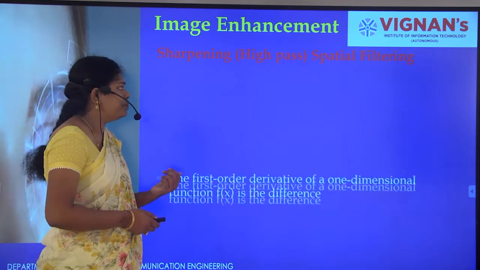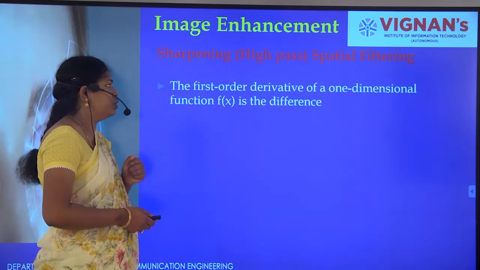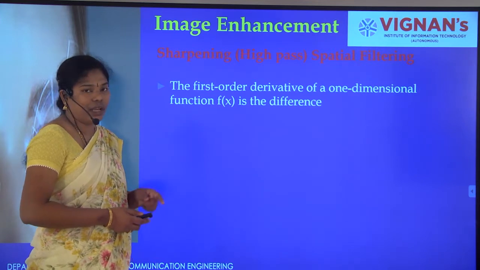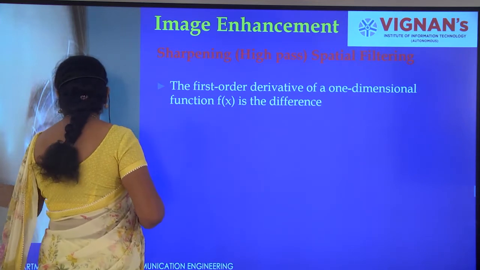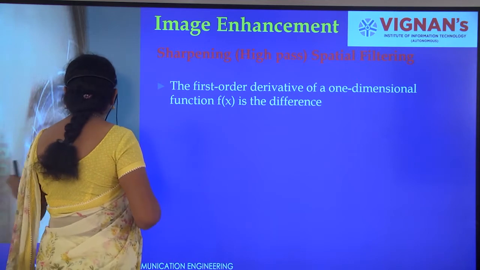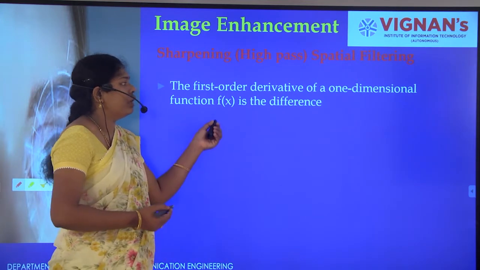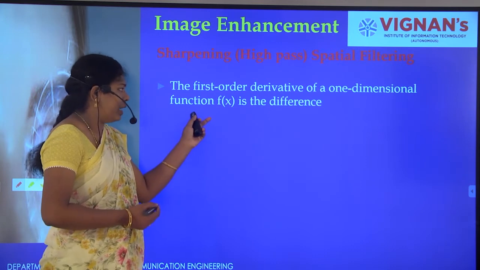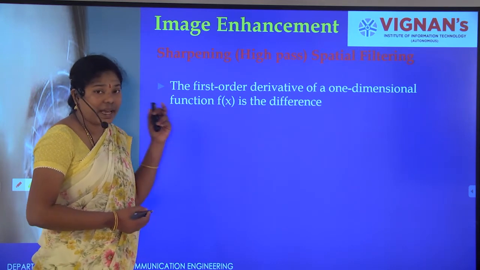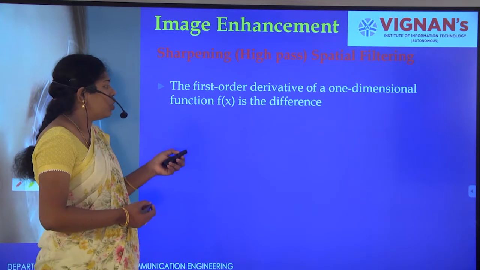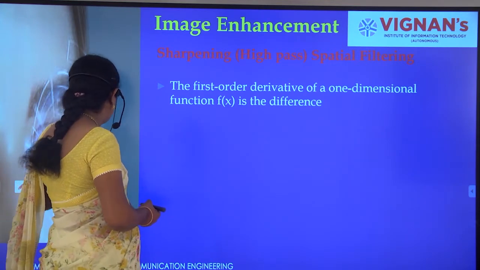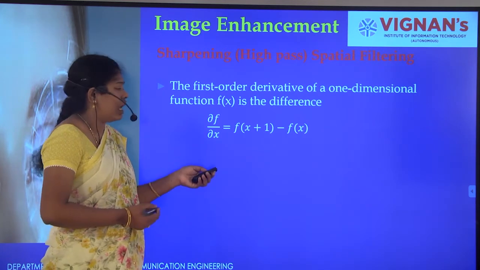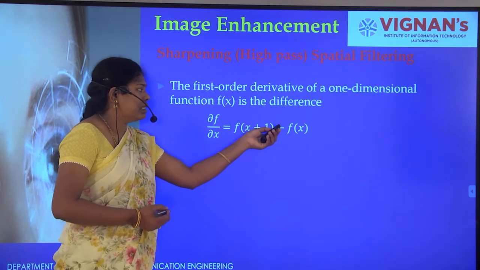Next, coming to the first order derivative of a one dimensional function f of x. Here we consider only one dimension. For f of x in the direction of x, the first order derivative ∂f/∂x is f of x plus 1 minus f of x.